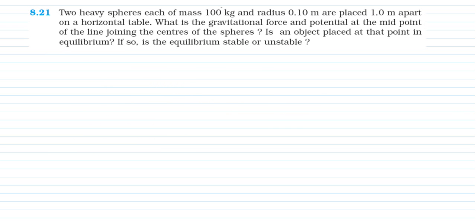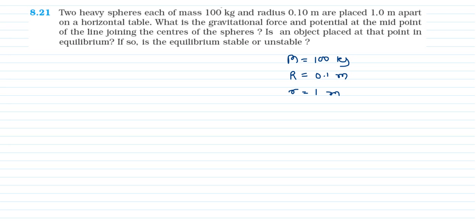Next, 8.21. Two heavy spheres, each of mass m equal to 100 kg and radius r equal to 0.1 meter, are placed 1 meter apart, R equal to 1 meter, on a horizontal level.